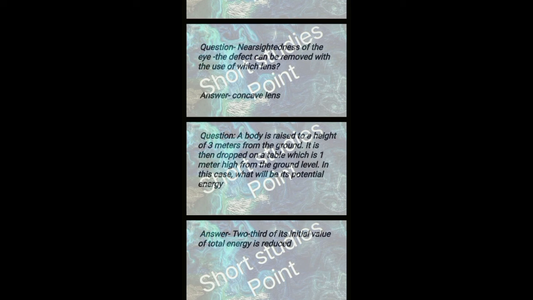Next question: a body is raised to a height of 30 meter from the ground. It's then dropped on a table which is 1 meter high from the ground level. In this case, what will be its potential energy? Answer: 2/3 of its initial value of total energy is reduced.